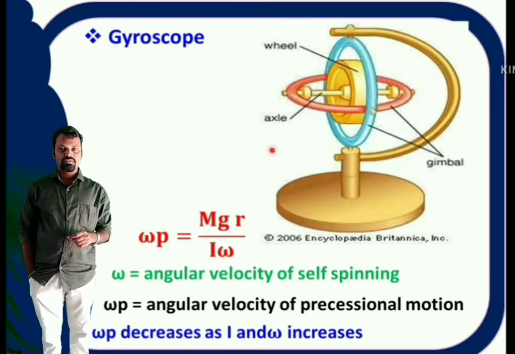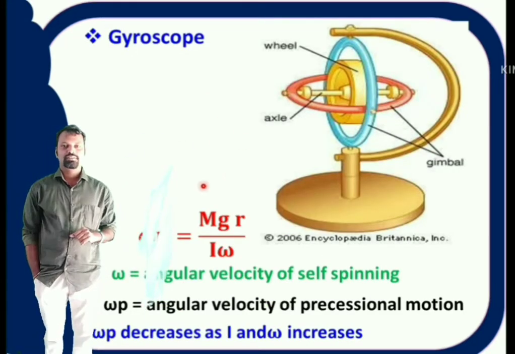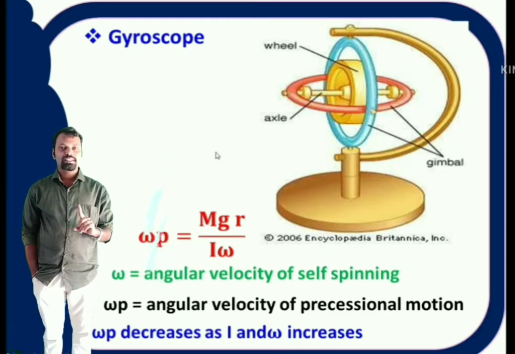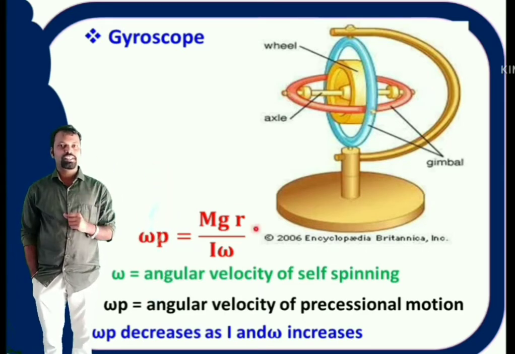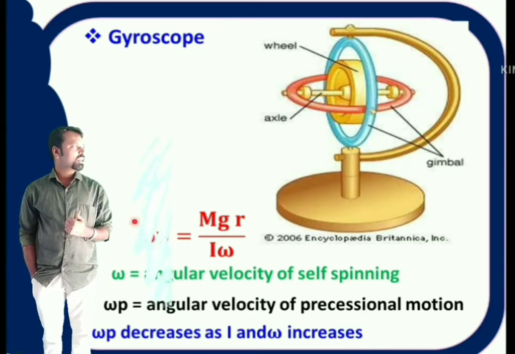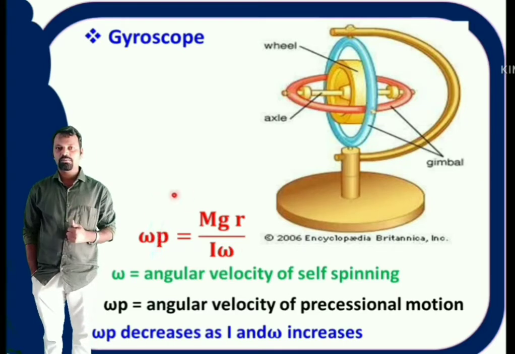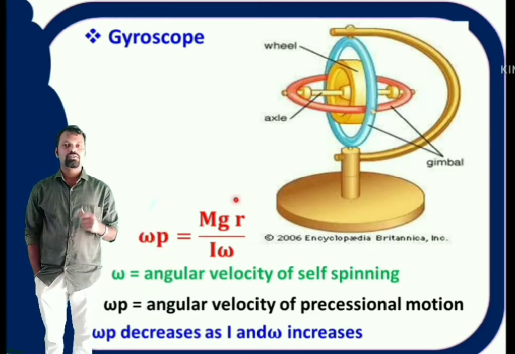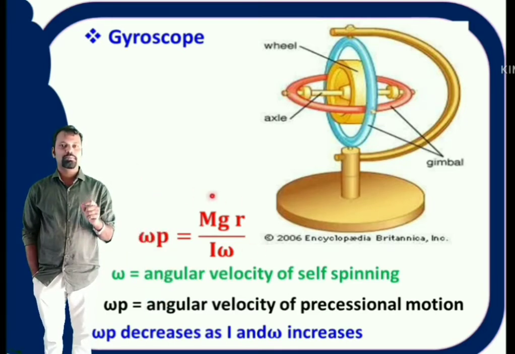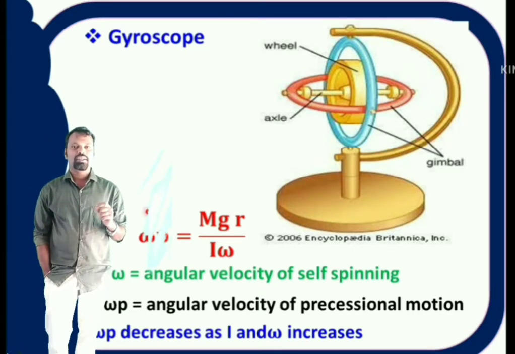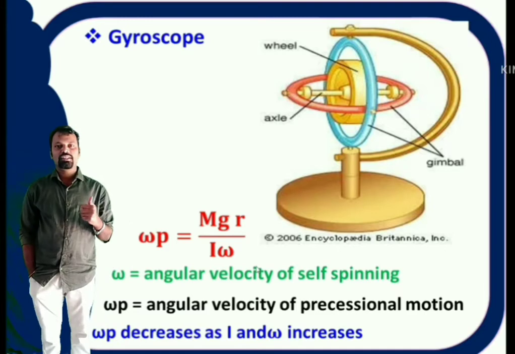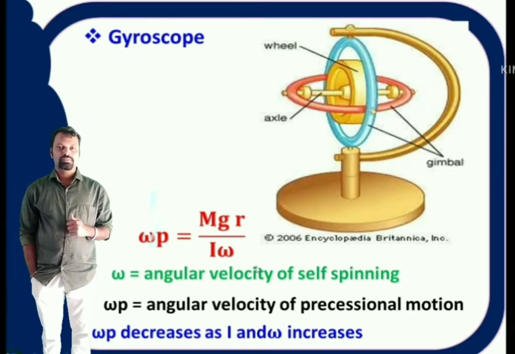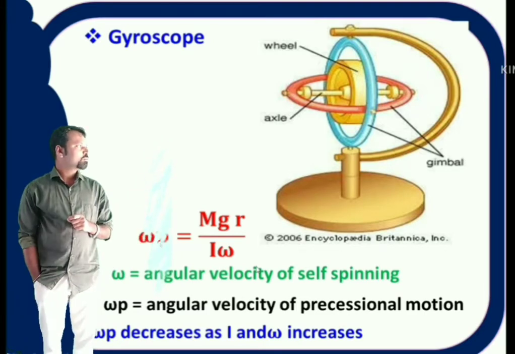Gyroscope is an application for precessional motion. Gyroscope is a device which is based on the principle of precessional motion. In my previous video, we derived an equation for the precessional angular velocity of a spinning top. Omega p is equal to mgr by I omega, where omega p is the angular velocity of precessional motion and omega is the angular velocity of self spinning. I is the moment of inertia.